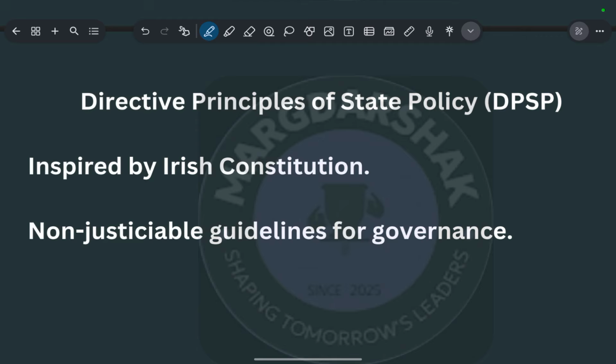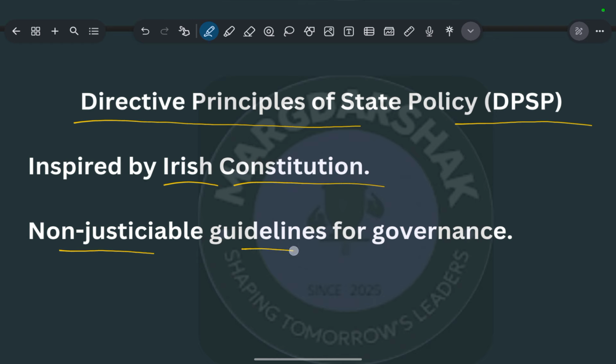Okay, next is the Directive Principles of State Policy, that is DPSP. They are basically inspired from the Irish constitution. They are non-justiciable. They are only guidelines for governance. Basically, these are mentioned in Articles 36 to 51.